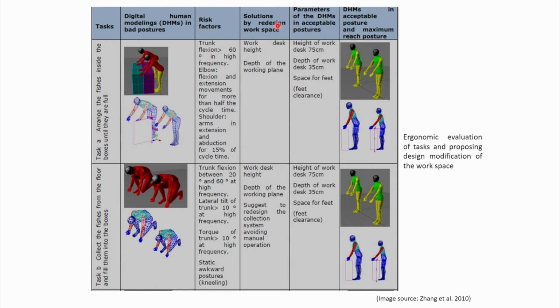Then what type of solution can be provided, that is given here, and parameters of the digital human model in acceptable postures, how posture can be improved, and finally it is shown how posture is improved after that design modification. So in this way, researchers have demonstrated very nicely how digital human modeling software can be used for improving the working condition in those small fishing vessels.